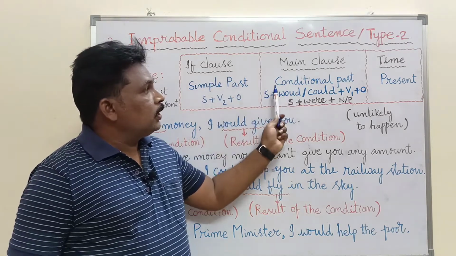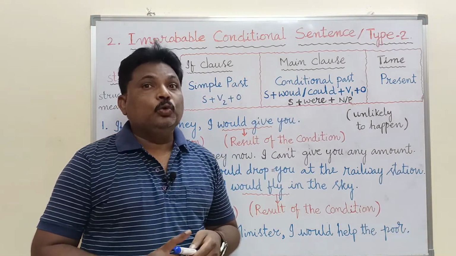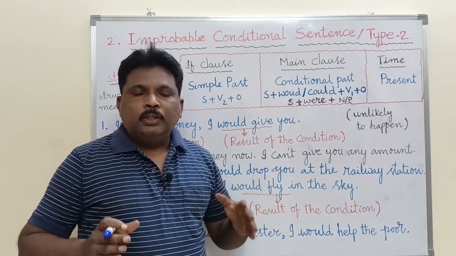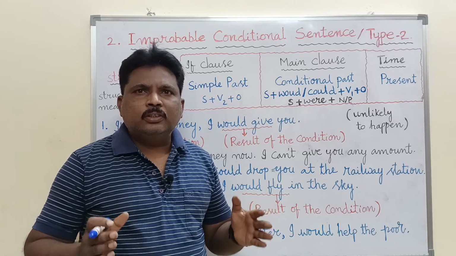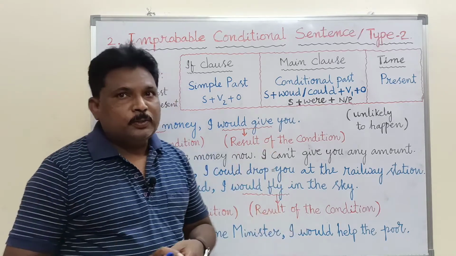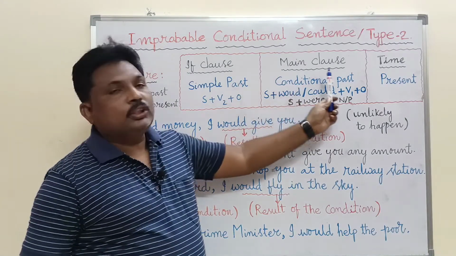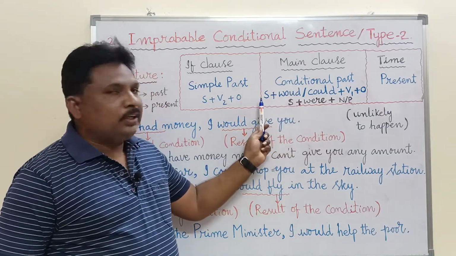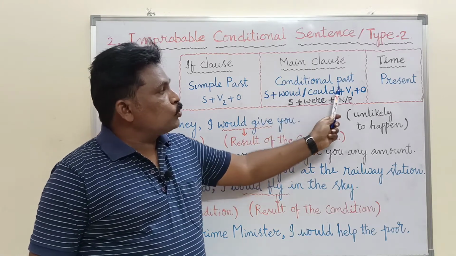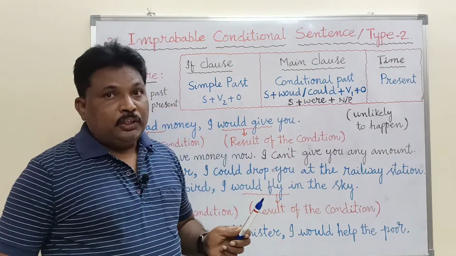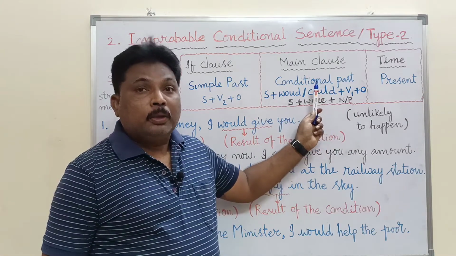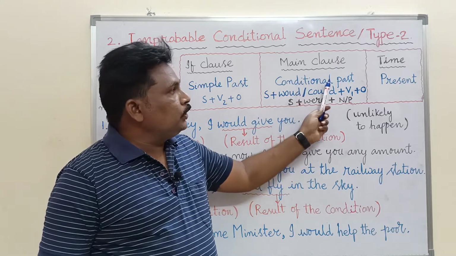In the main clause, it is conditional past. It is a new term. In tenses, you may not have heard this term. You may have just heard simple past, past continuous, past perfect and past perfect continuous tense. But this is conditional past. What is the structure of conditional past? Subject plus would or could plus V1 plus object. If you find a structure like this, remember that it is called conditional past.